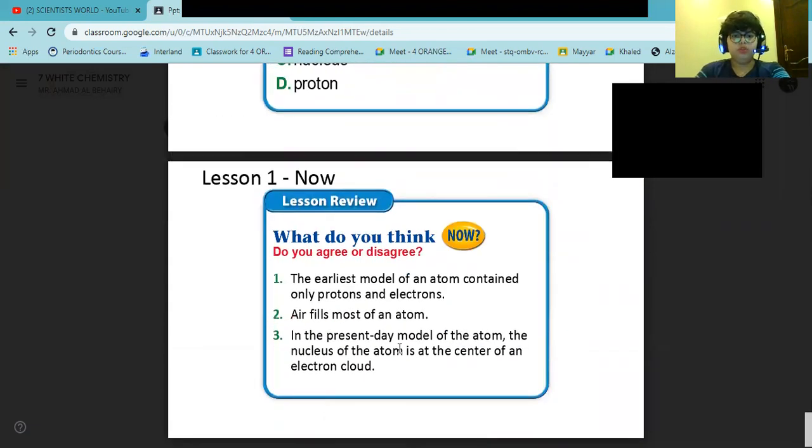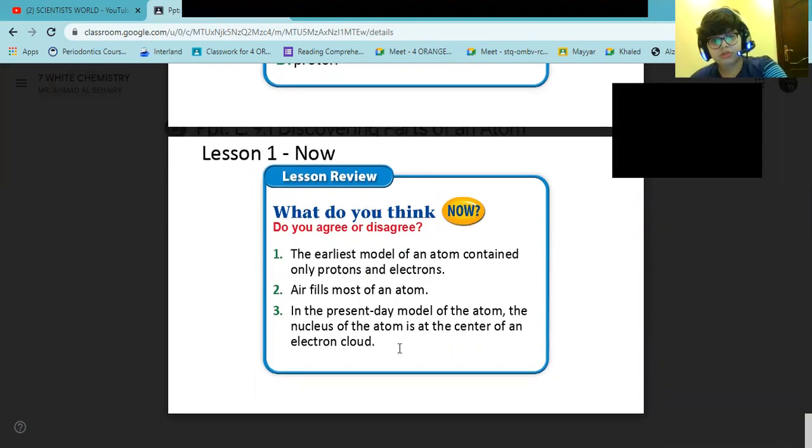What do you think? Do you agree or don't agree? The earliest model of an atom contained only protons and electrons. Do you agree? Who agrees? Put it down there for me. Air fills most of an atom. Who agrees? Put it down in the comments.